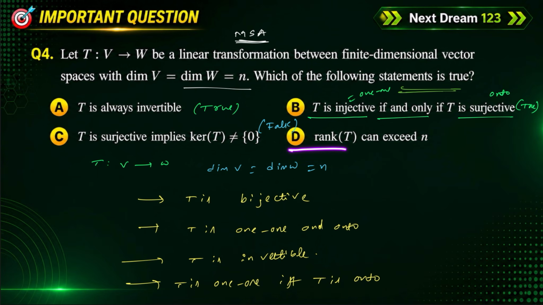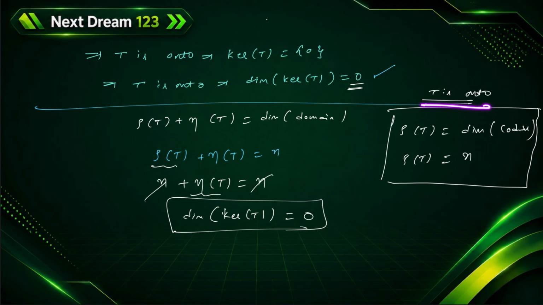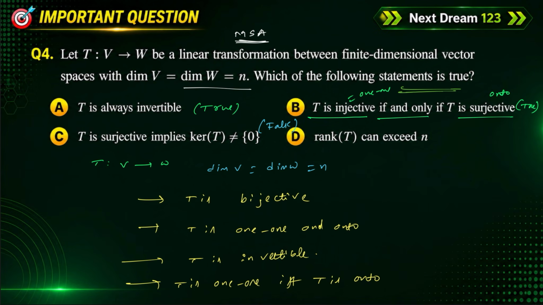And come to the fourth option, rank of T can exceed n. See, if T is onto, rank of T is equal to n. Here they gave that rank of T is greater than dimension of W. But actually both are equal.